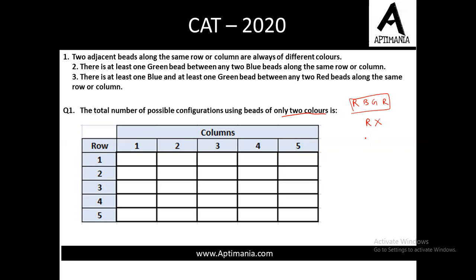Now if we do not use red, we are left with blue and green color beads. So how can we fill this? So B, now since two Bs cannot be adjacent, next has to be a G, then again B, then again G, and then again B, and so on. So like this, we can fill this 5 by 5 matrix. But there is one more case. We can have G in the first row and first column. So the arrangement would be like G B G B G.